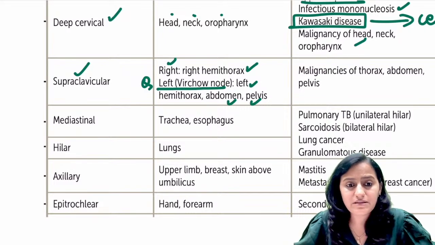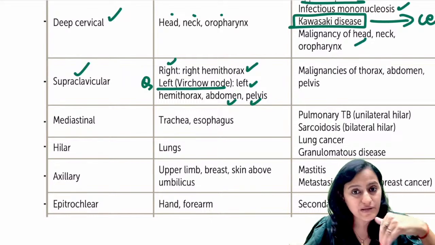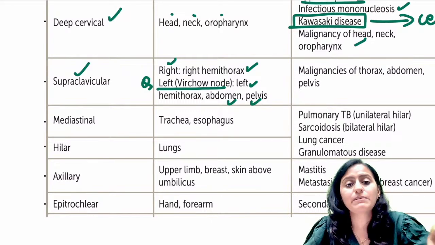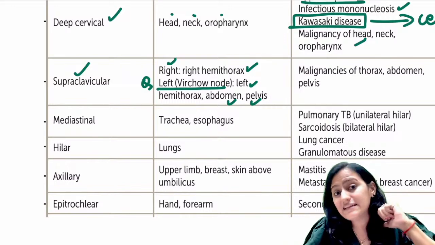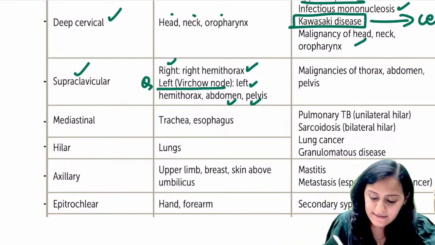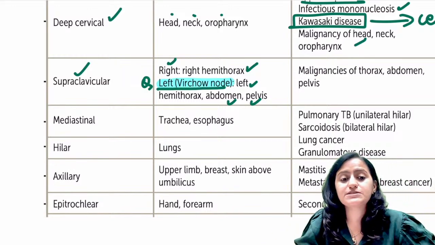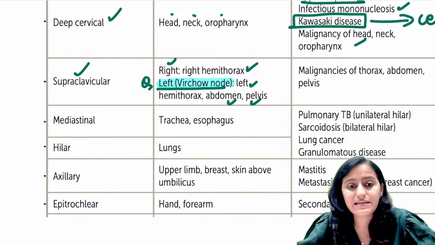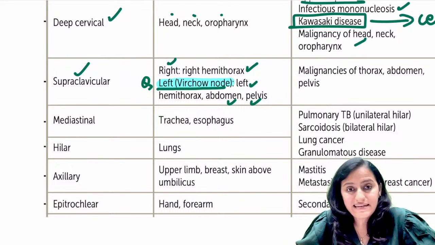Is this clear with everyone? So remember that supraclavicular lymph node can be involved in the abdominal or pelvic malignancy, but which supraclavicular lymph node? The left supraclavicular lymph node, and that is what is called as Virchow lymph node. Okay, that is what is called as Virchow lymph node. Clear with everyone? Right? Going to the next one, right?